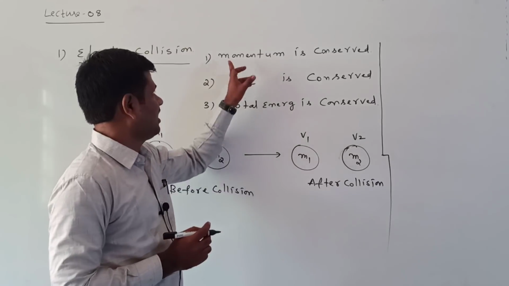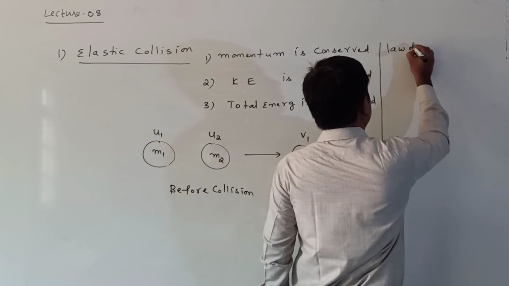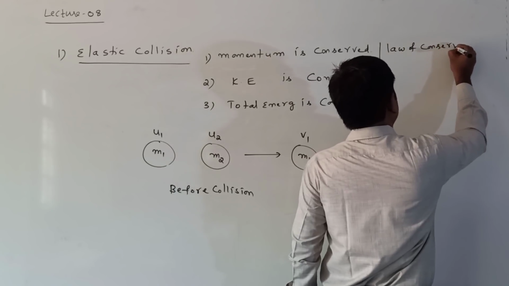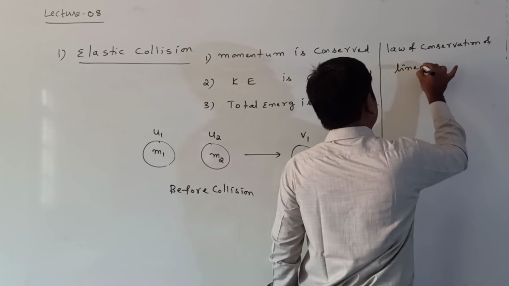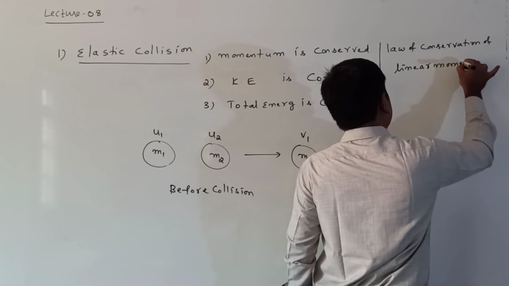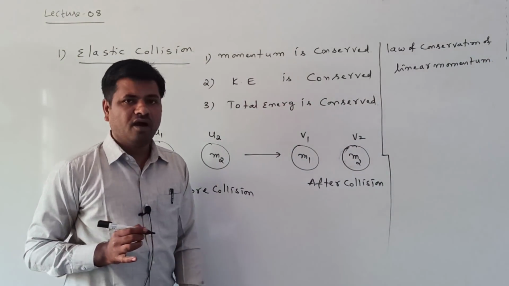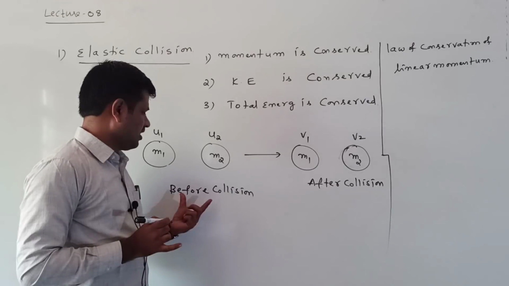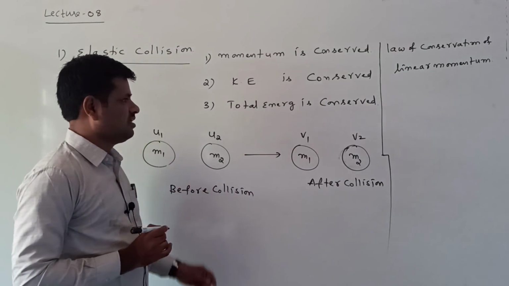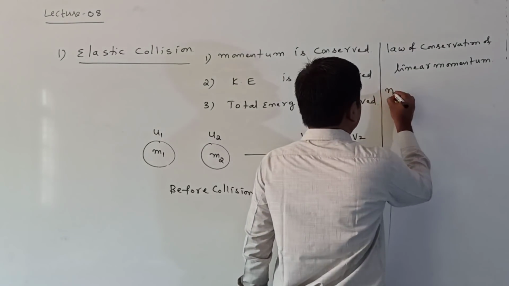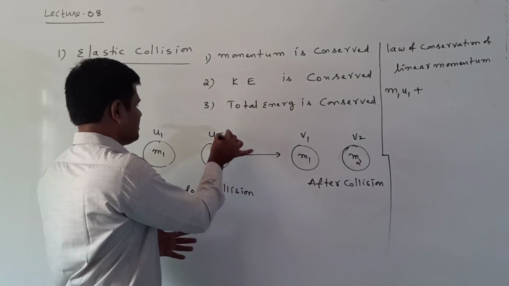First of all, I am writing here the law of conservation of linear momentum. Law of conservation of linear momentum means, before collision, the total momentum. Here the mass is m1, velocity is u1. Momentum can be written as mass into velocity, m1 u1. This is totally considered as one system.